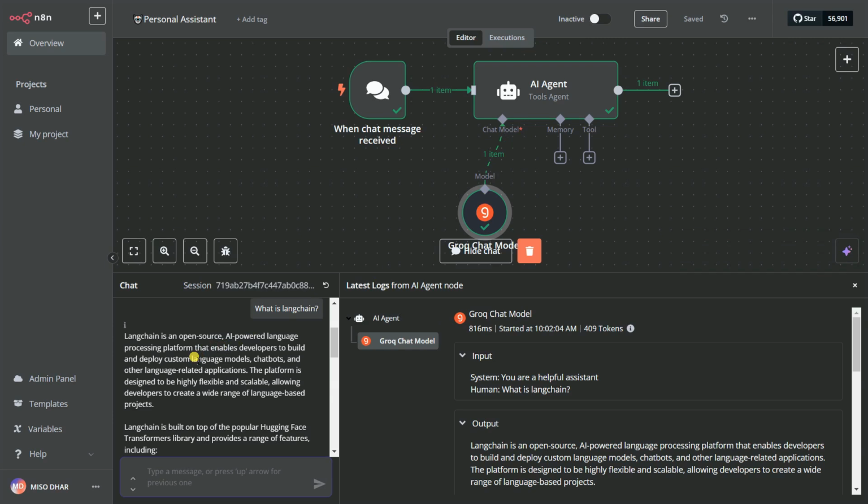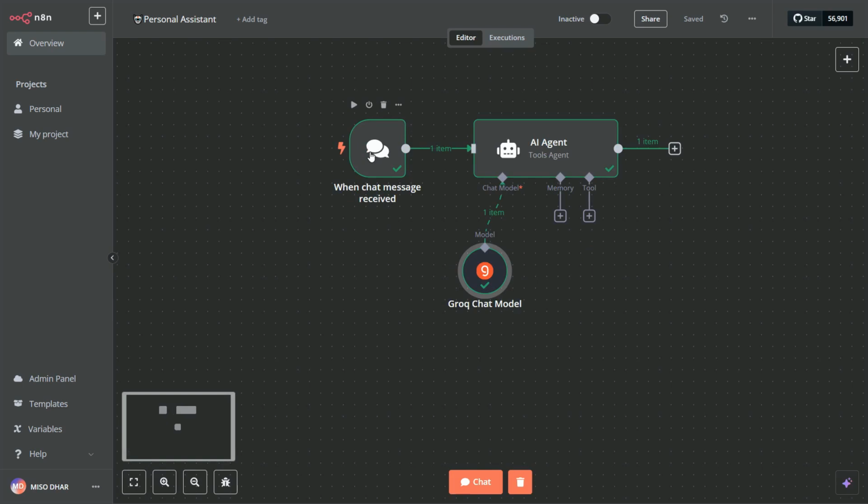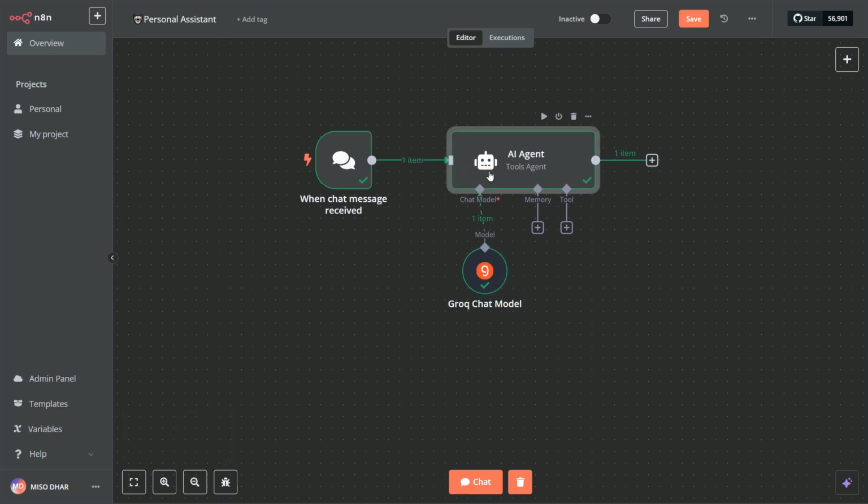LangChain is an open source AI powered language model platform that enables developers to build and deploy custom language models. If you want to learn more about LangChain and LangChain core, you can go on the multiverse series. Okay. So I'm going to click here to close that. So you can see that we can simply create one AI agent without using any programming languages like Python, C++, or JavaScript. We're just using one drag and drop tool, and we can simply create our chat model as well.